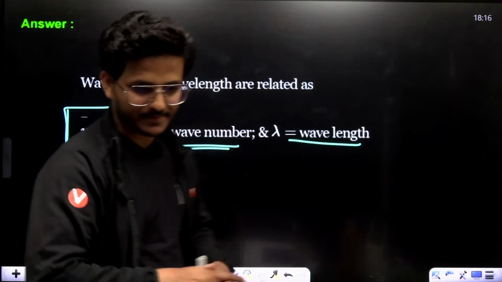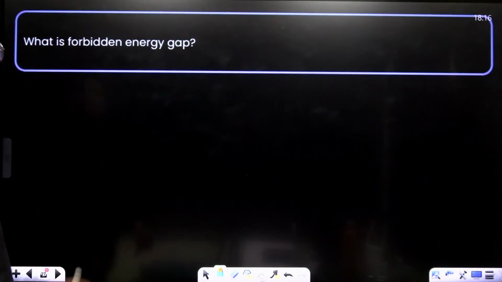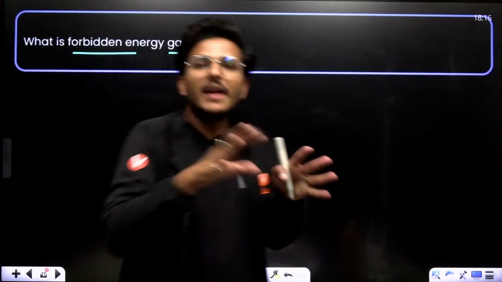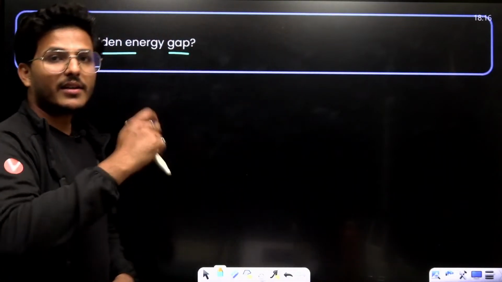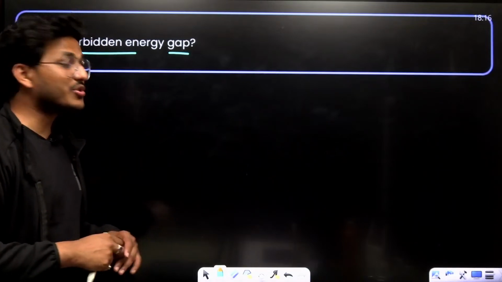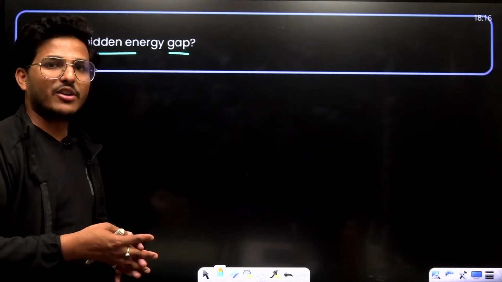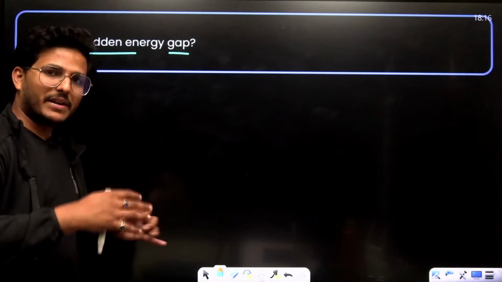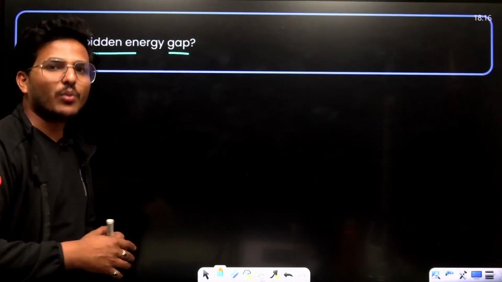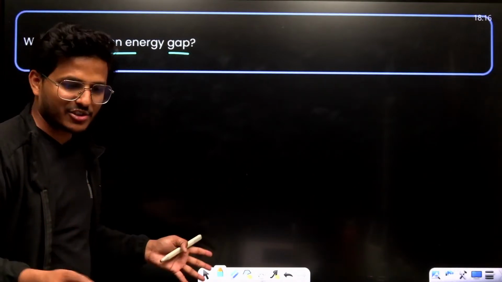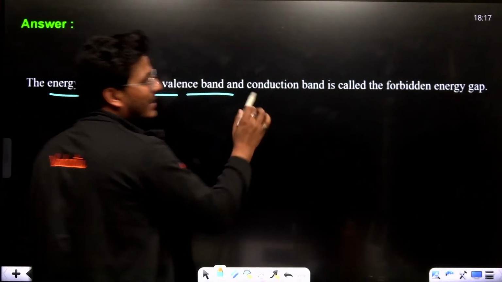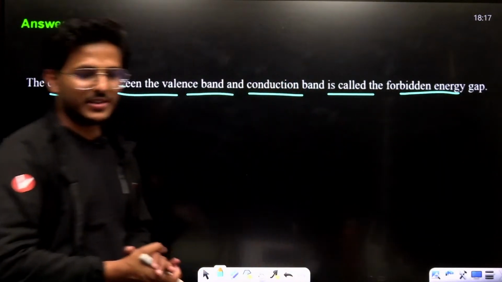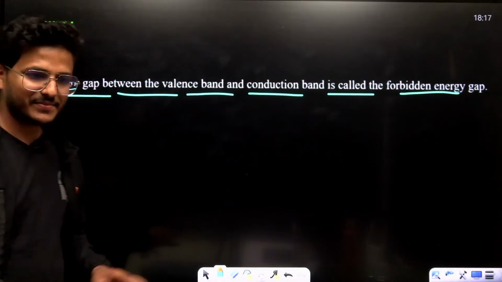Okay. Now, moving to next. What is forbidden energy gap? This is the energy gap between the conduction band and valence band in semiconductors, due to which no electron-hole pair recombination occurs. But after a certain potential difference, it will happen, and it seems like a conductor. The energy gap between the valence band and conduction band is called the forbidden energy gap.